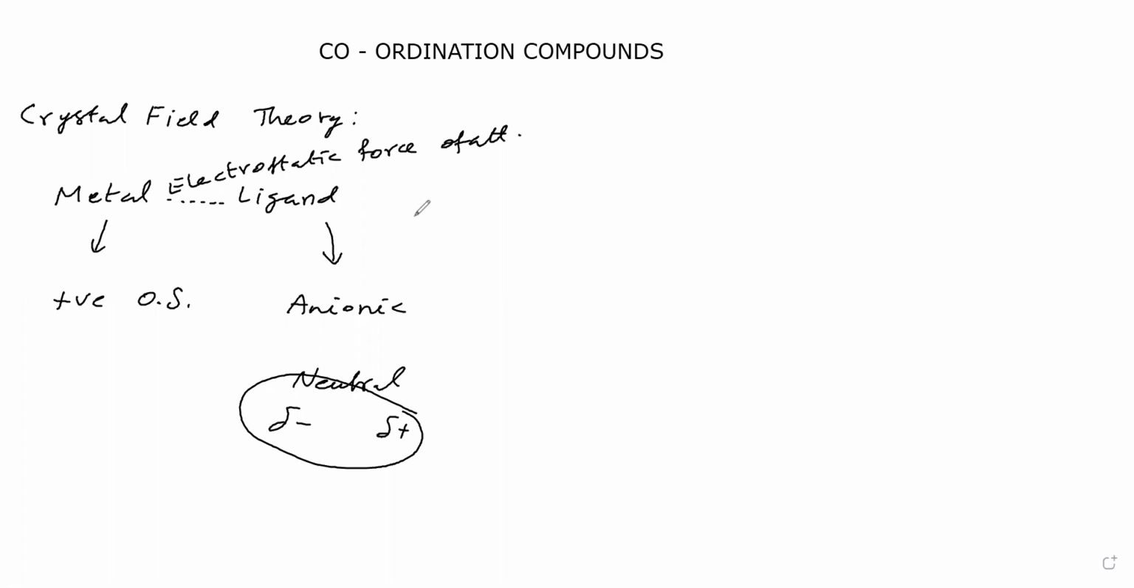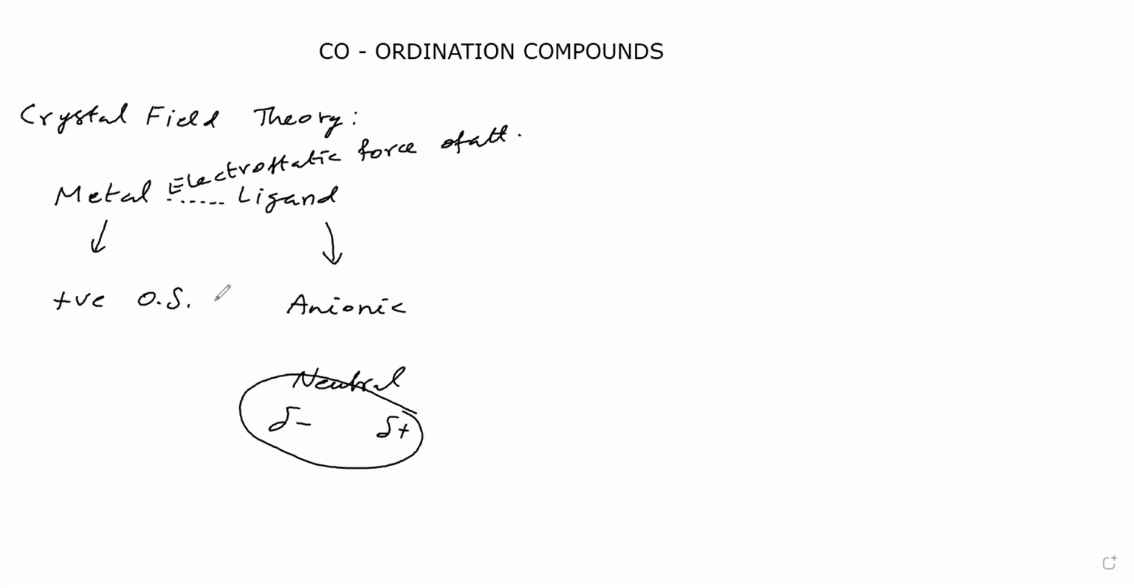That is the main point of crystal field theory. Based on electrostatic force of attraction, it explains complexes: the ligand's strength, stability of complexes, color of complexes, and magnetic moment of complexes. For that, the main point it considers is the electrostatic interaction between central metal and ligand. Whether it is attraction or repulsion, we will consider later.